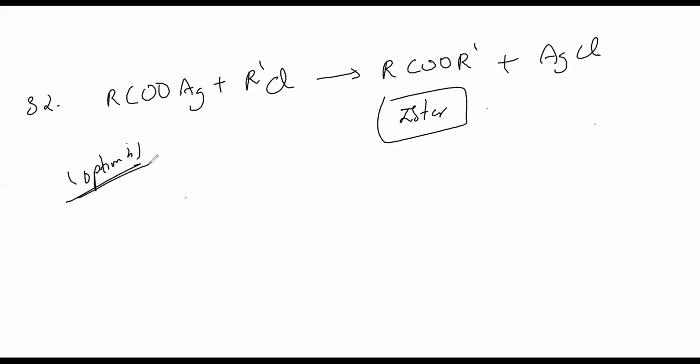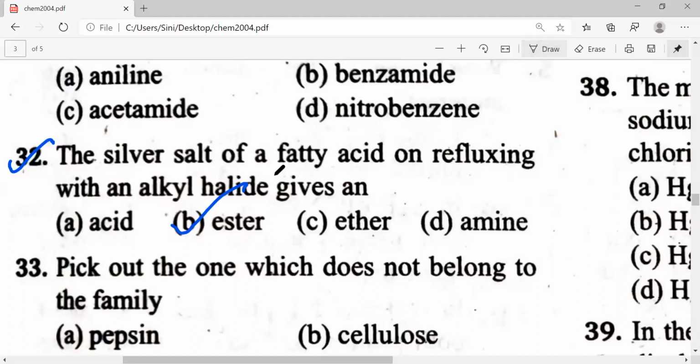Option B. So I hope you finished. 33rd one.